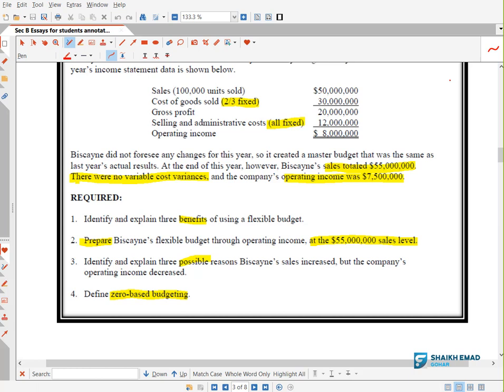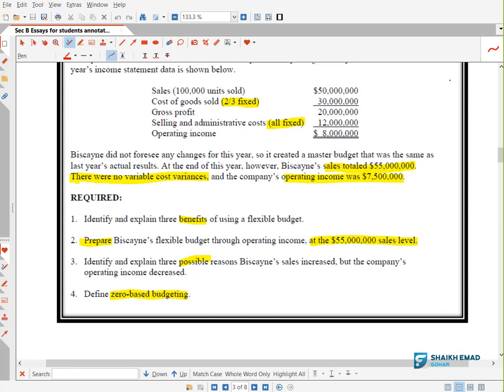They will ask you, okay, what other factors to consider in this decision, right? What are the possible reasons for this situation? Like that. So there is no one answer for that question. You will write something, I will write something else. Getting it? So be ready for that. What is question number 4? We need to define zero-based budgeting also.